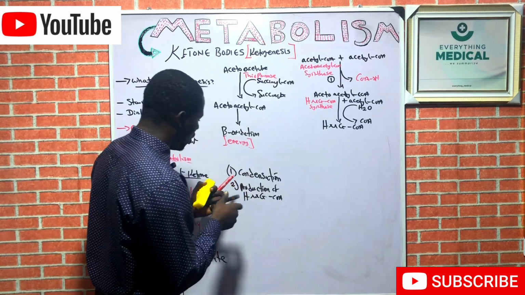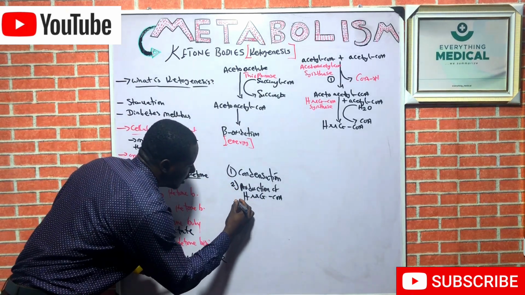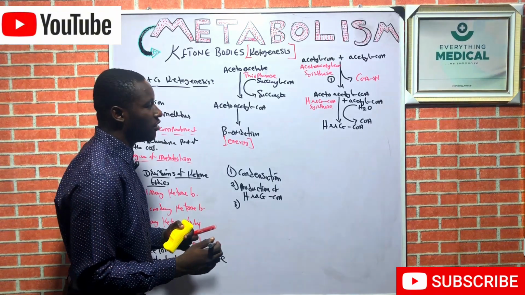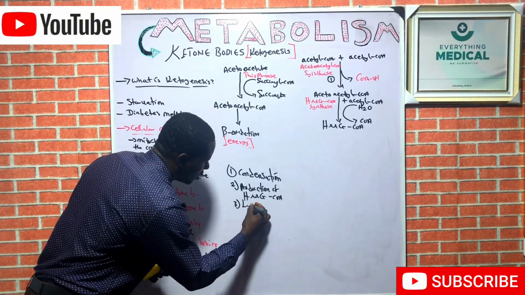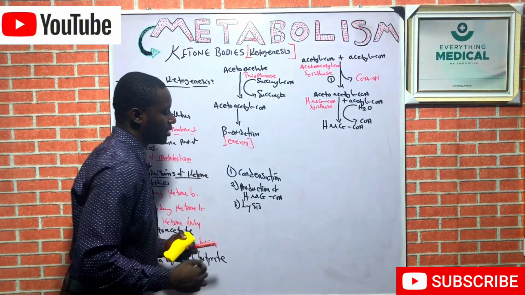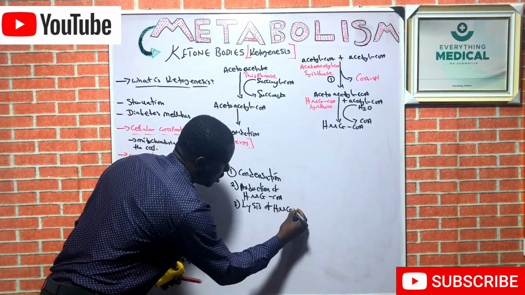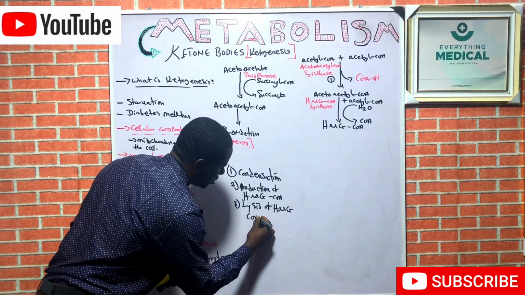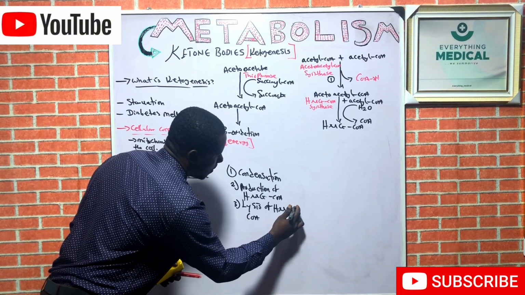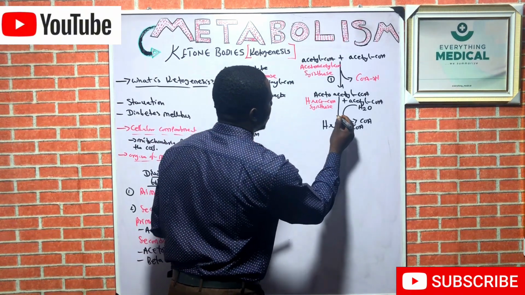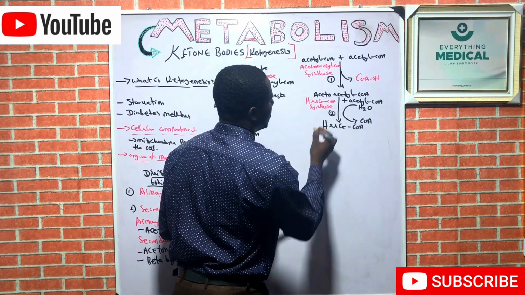Now, the number three reaction goes this way. It is all about the lysis of HMG-CoA. That is how the reaction goes. Here is step two reaction.